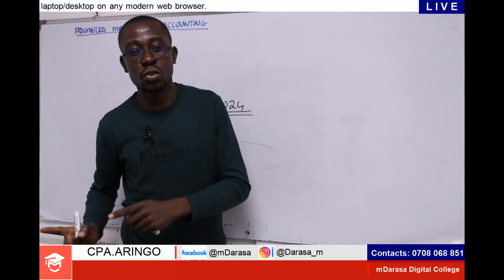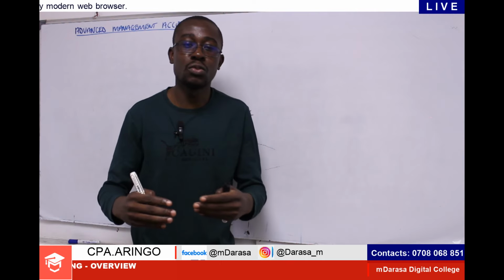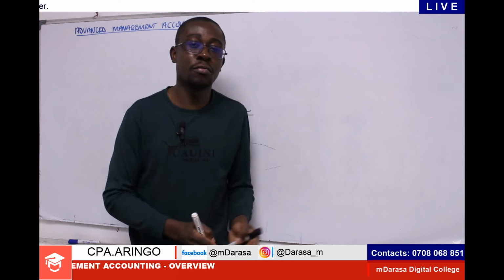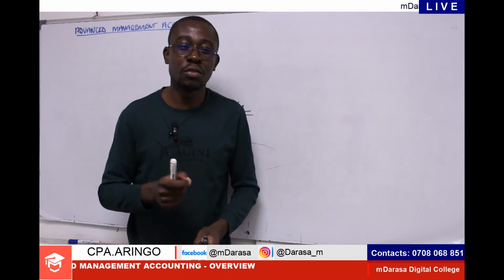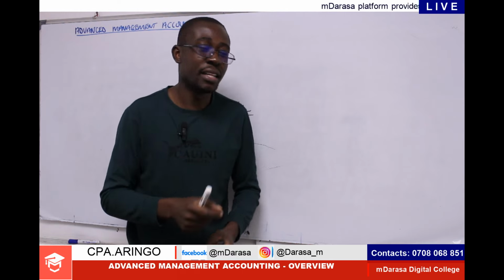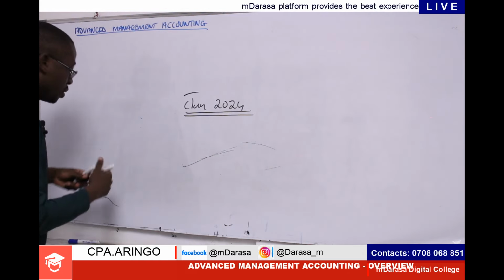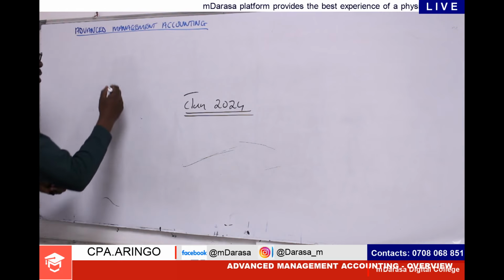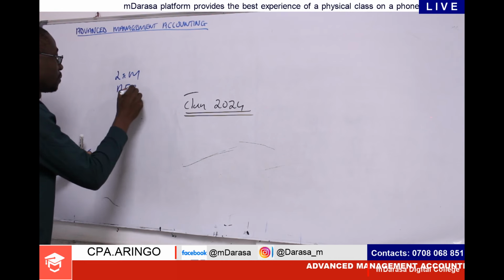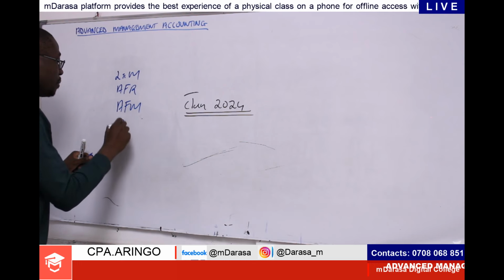Remember how it was on the previous structure. It was part of what? It was just amongst the selective papers. But from January 2024, advanced management accounting will be a compulsory paper. That is to say, in advanced level, the compulsory papers will be leadership and management, AFR, AFM, and MA.